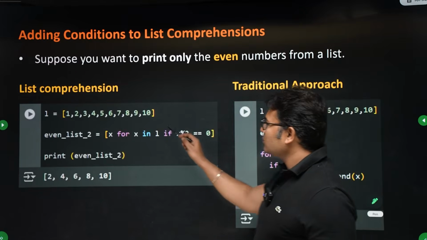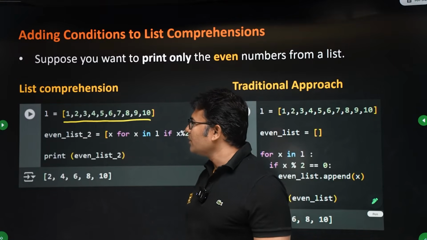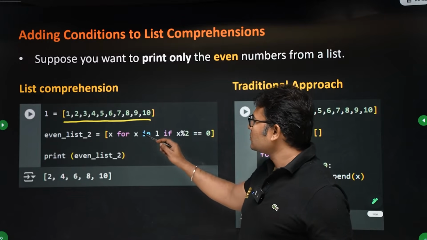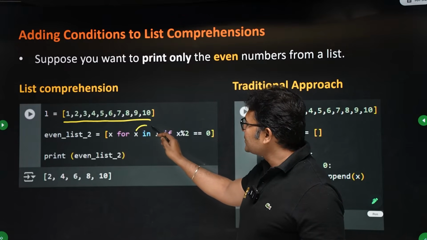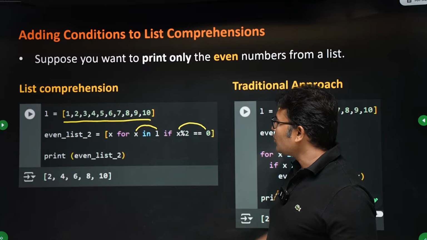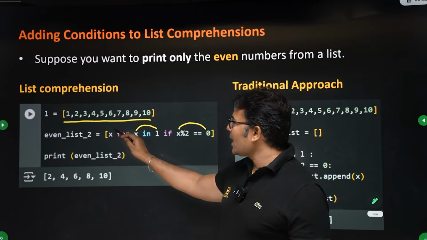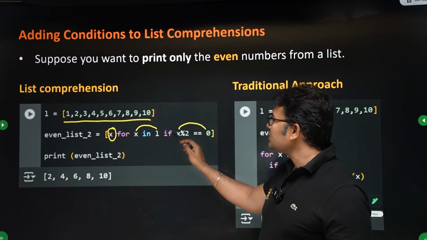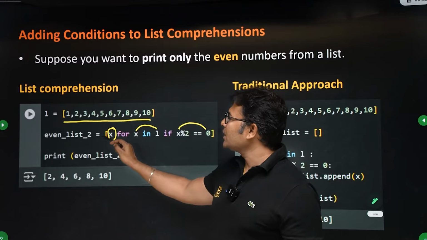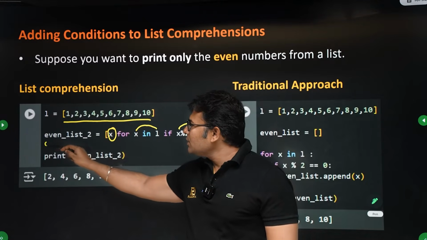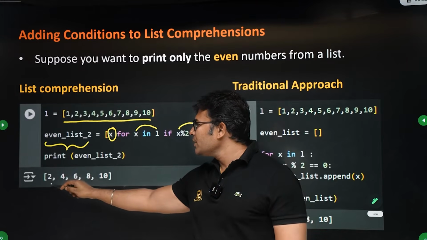Let us say I have all the numbers in a list. For each x in the list, if x mod 2 is 0, which means if it is even, then I am returning that x. That is why the even list will contain only the even numbers.